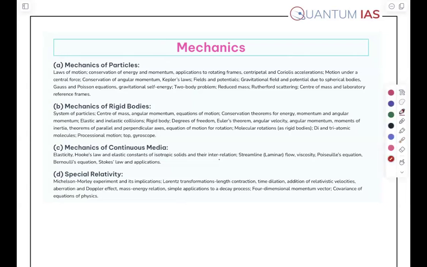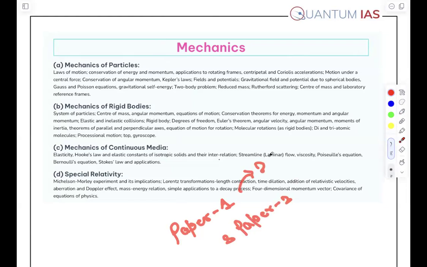So focus here. This is the mechanics portion, right? And you have two papers, paper 1 and paper number 2. Both comprise 250 marks, as you all know, right?